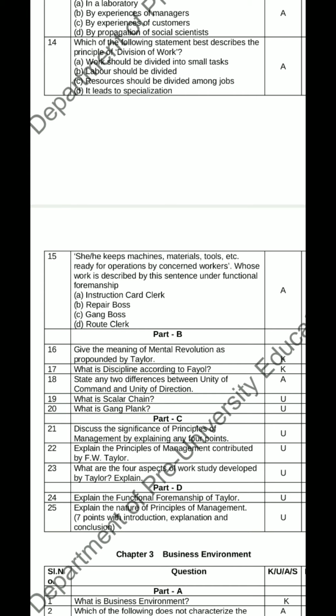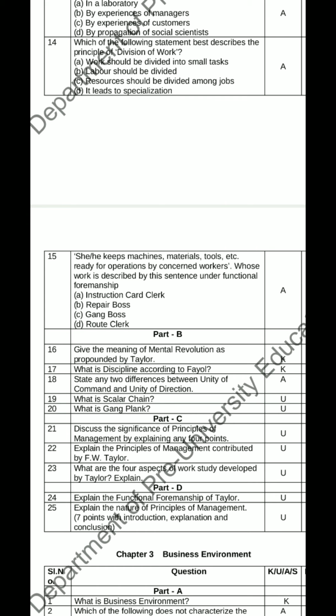Last question, question number 25, explain the nature of principles of management, in bracket 7 points with introduction, explanation and conclusion. To this question, firstly you should write 7 features or characteristics of principles of management, and you should give the introduction to the principles of management. Later, to each and every feature of principles of management, you should give the explanation, and at the end conclusion is very important for 8 marks.